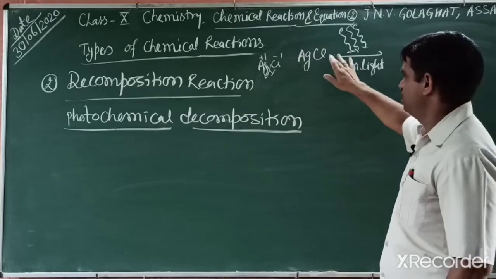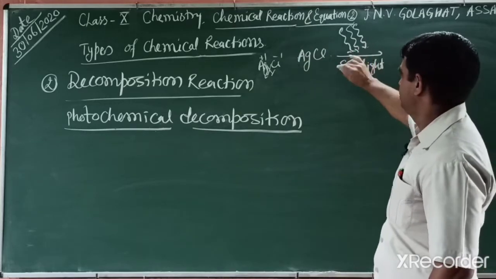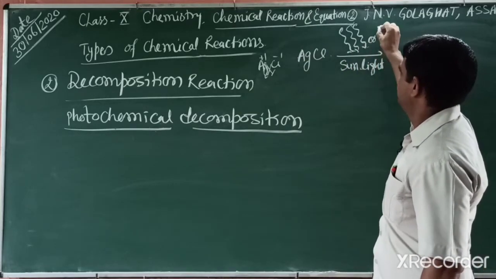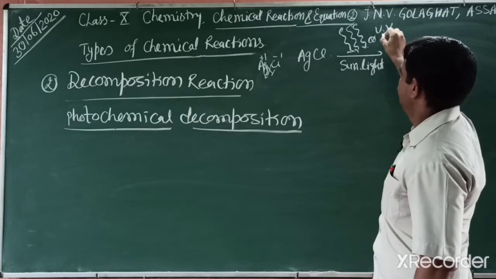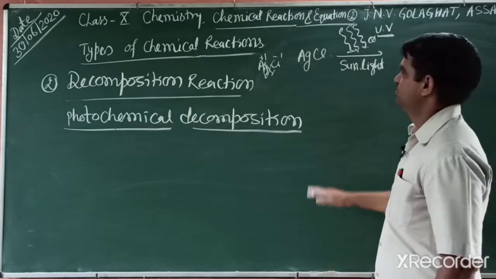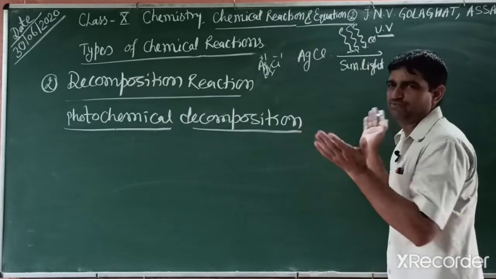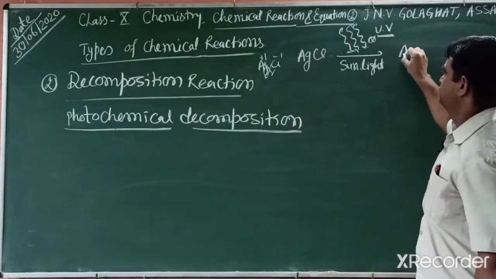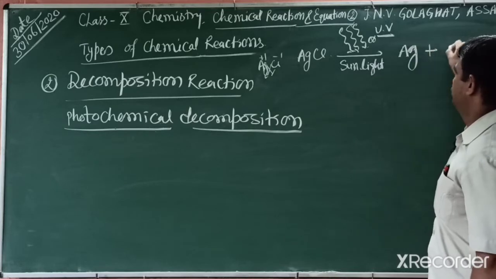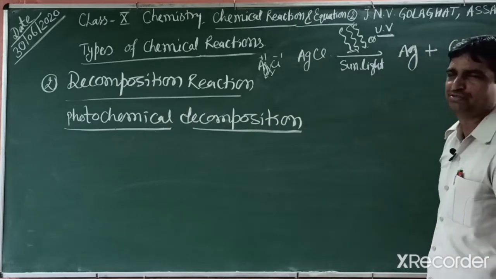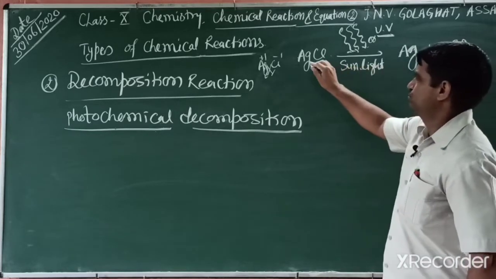You can write sunlight, or sometimes you can write UV. UV means ultraviolet; ultraviolet is a type of light. When it dissociates, what happens? The silver and chlorine separate out from the silver chloride.